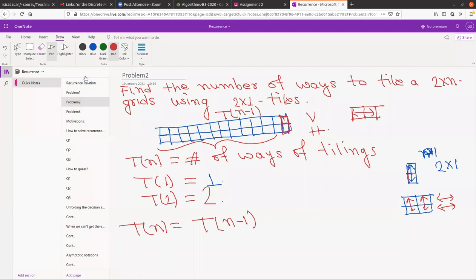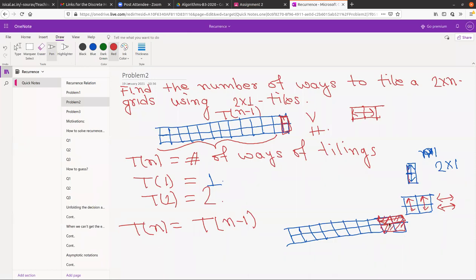Now what is the second case? This was one case when you put the tile vertically. The second case is like that. Again you have the grid, but now you put the tile horizontally, so this is one tile. Once you have put one tile here, you have to put another tile here, because you cannot put a tile vertically here.